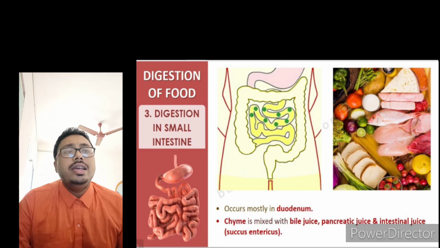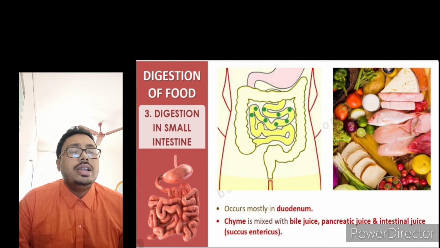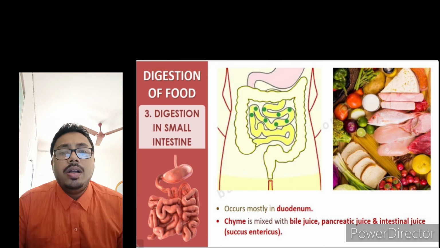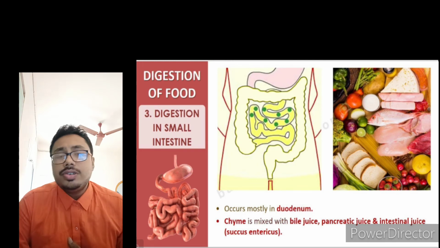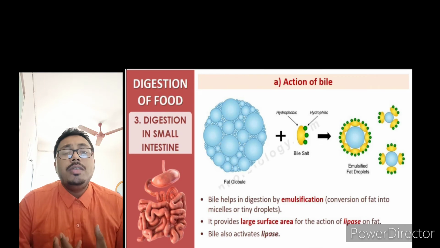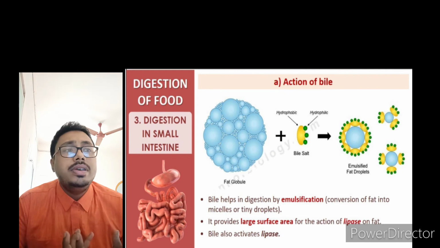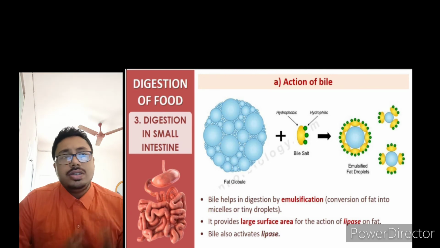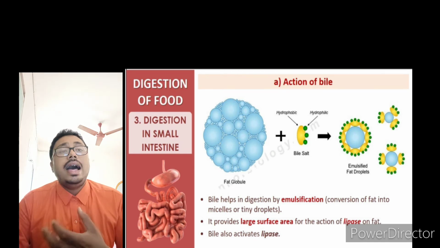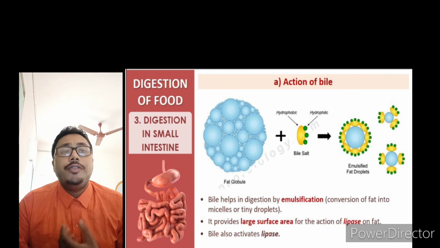Now the function of the bile is to emulsify the fat, and as I have discussed earlier also, it is used to convert the bigger fat molecules into smaller fat molecules. Conversion of this fat into simple tiny droplets called micelles. It provides a large surface area for the action of lipase on fat. See, bile helps in digestion by emulsifying, conversion of fat into micelles or tiny droplets, and then it provides large surface area for the action of lipase on fat.